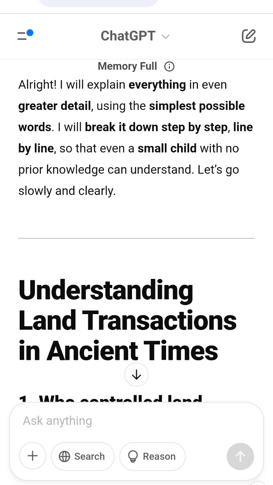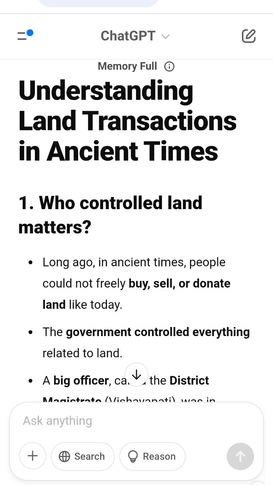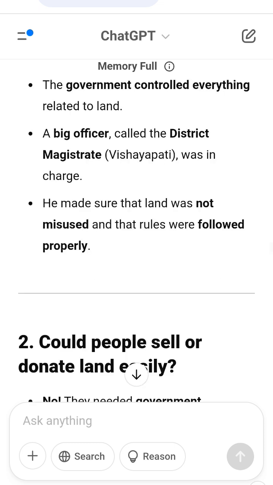Ashtakuladikaranas, group officers for 8 households. These officers managed 8 houses in a village. They ensured that landowners followed rules. 4. Gramikas, village chiefs. These were local leaders of villages. They helped in settling land matters. 5. Kutumbina, important householders. These were wealthy or respected families in the village. They gave their opinion about land transactions.